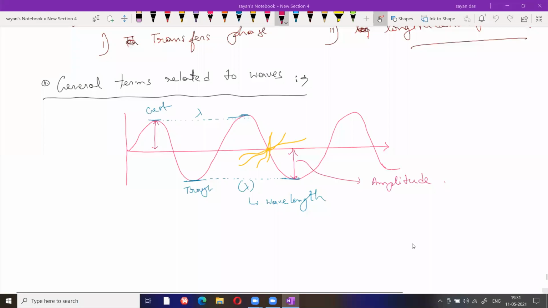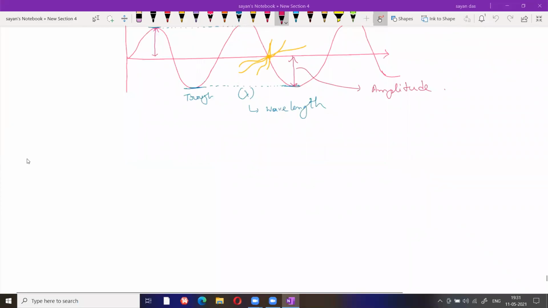Write down the definitions of all the stuff. First one is wavelength. Wavelength is represented as lambda. Now, what is wavelength?